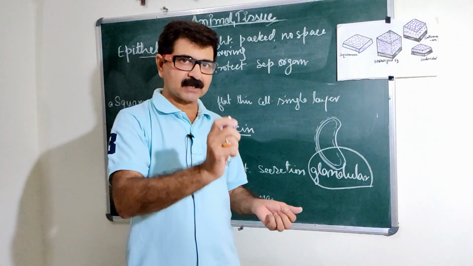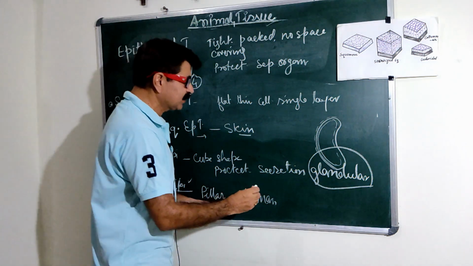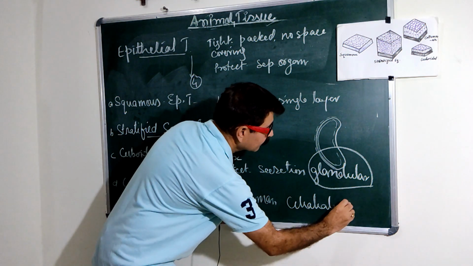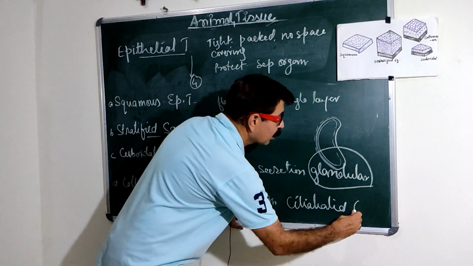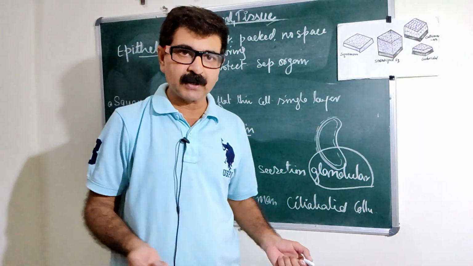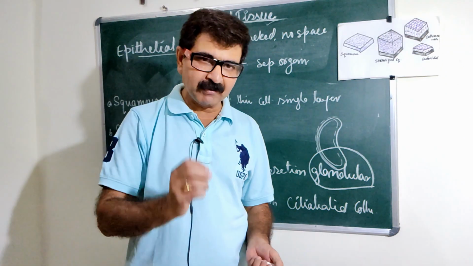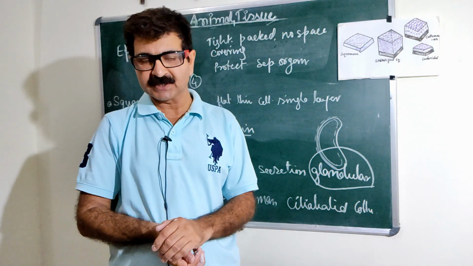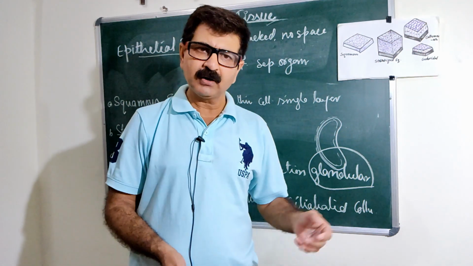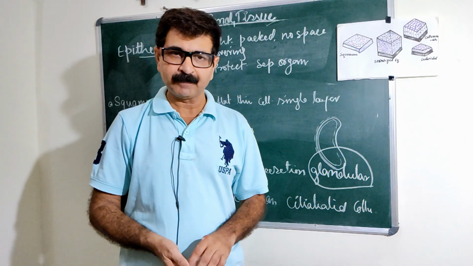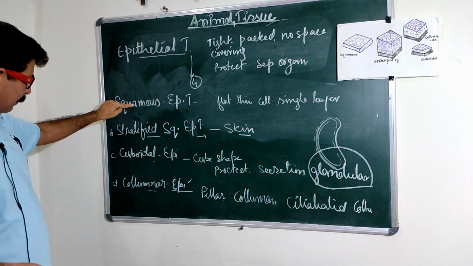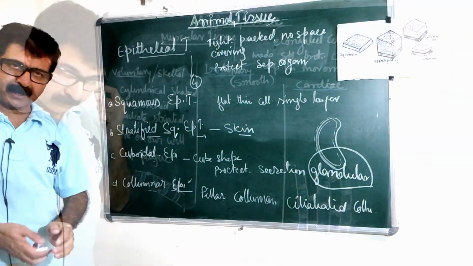Sometimes they have hairy structures, and when they have the hairy structures, it is known as ciliated. What is ciliated columnar tissue? The function is absorption. Especially in the intestine, villi are found, and villi contain this kind of cells. Also, in the nephron tubule, ciliated cells are there. So these are the different kinds of epithelial tissue, that is squamous, stratified, cuboidal and columnar.